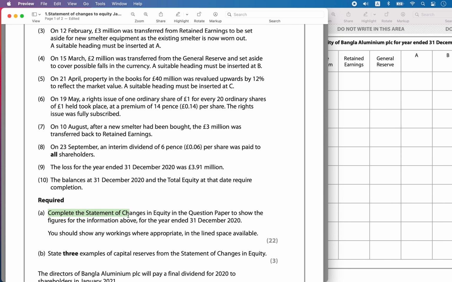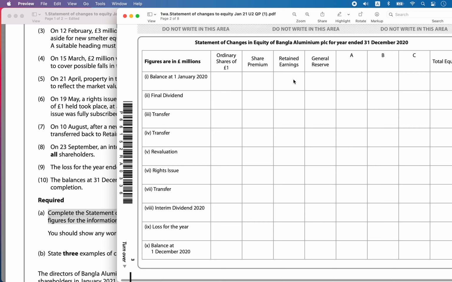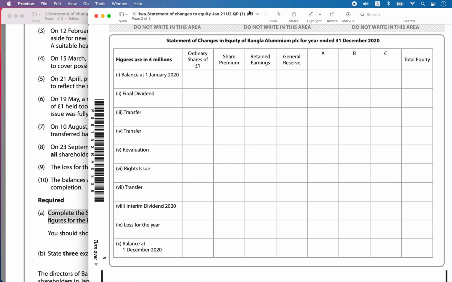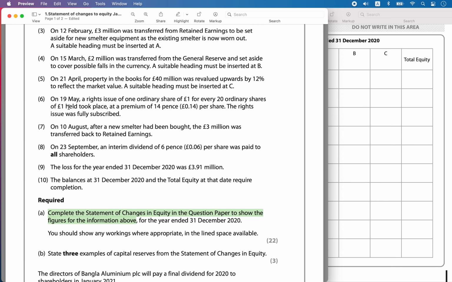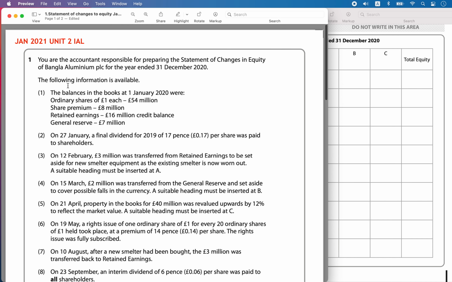So what is part A of the question? It asks us to complete the statement of changes in equity in the question paper to show the figures for the information above for the year ended 31st December 2020. So here this is the statement of changes in equity of Bangla Aluminium PLC for the year ended 31st December 2020. So we have to prepare this statement. Okay, so now we have to go through this information to complete this.